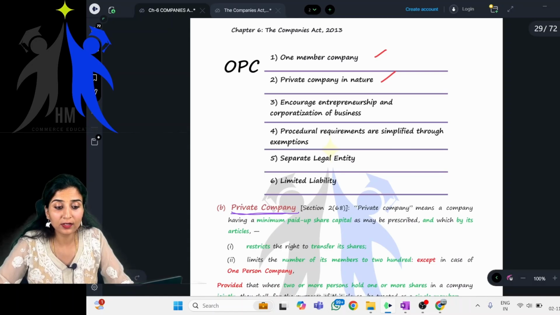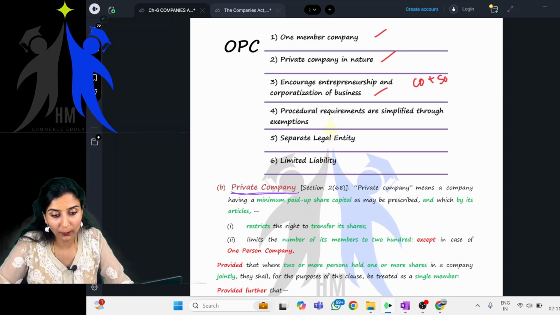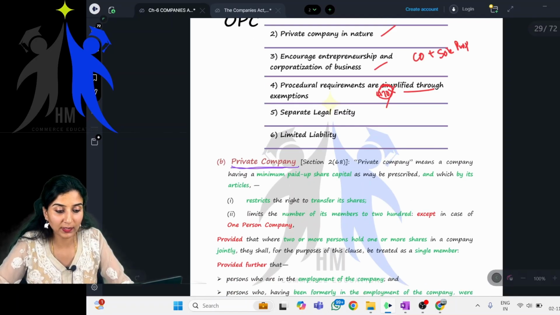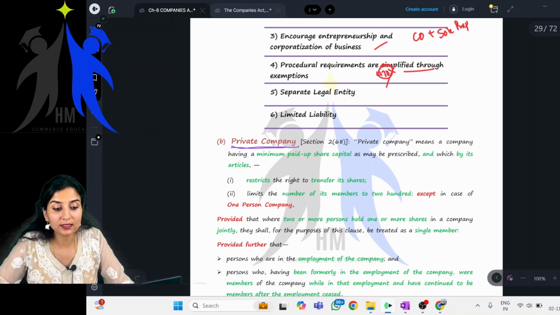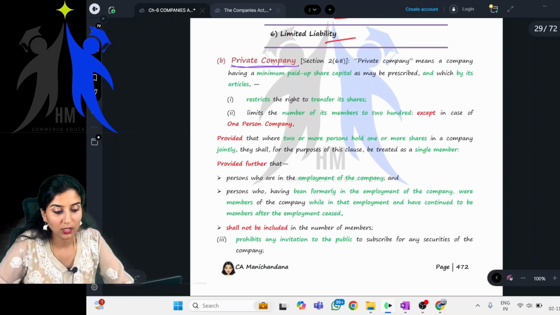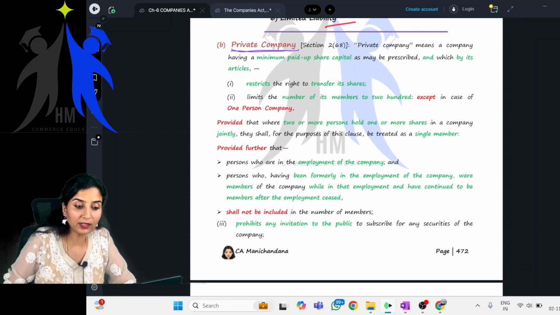Yes. It encourages entrepreneurship and corporatization of business because it has company plus sole proprietorship benefits, right? Procedure requirements are simplified through exemptions. Does all the 470 sections apply to OPC? No, ma'am. There are certain exemptions. Next, separate legal entity and limited liability. Nice. Good. Good to go. Okay.